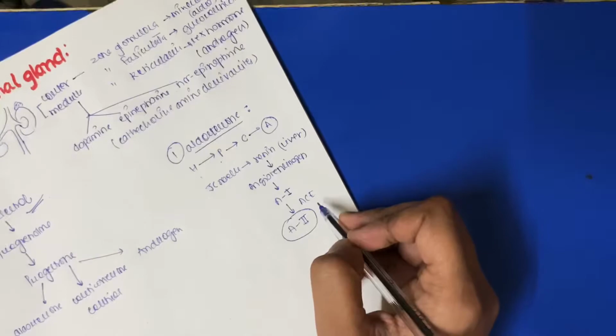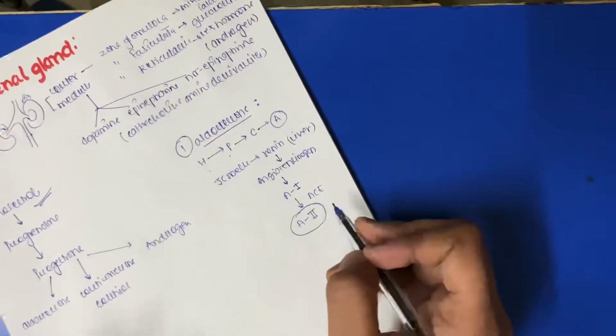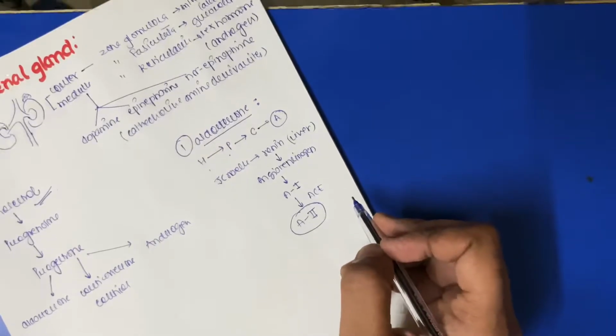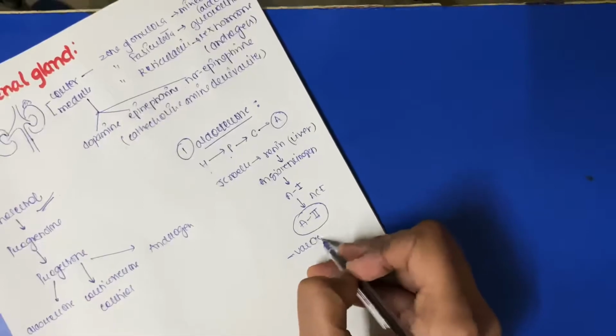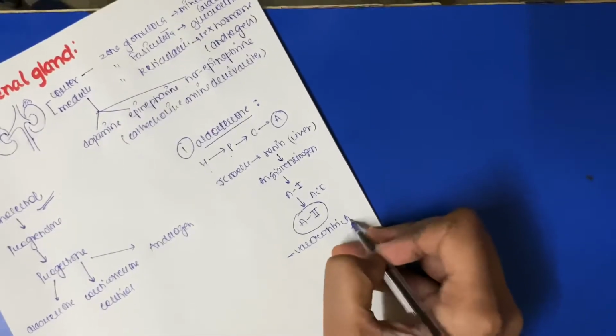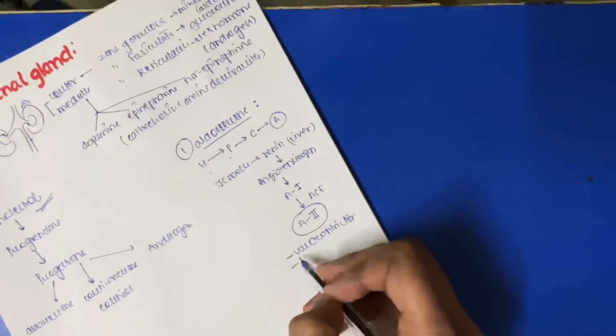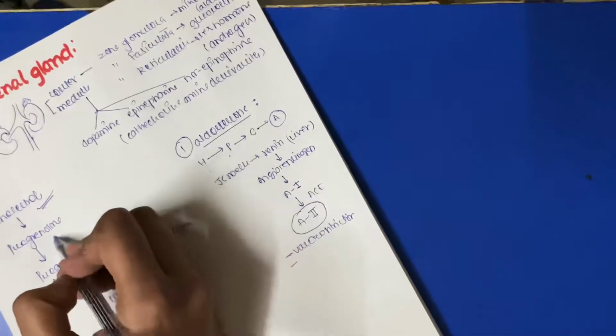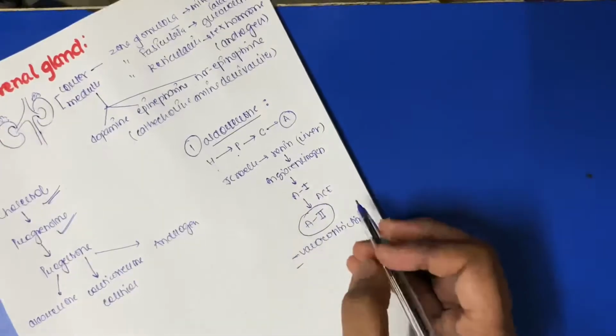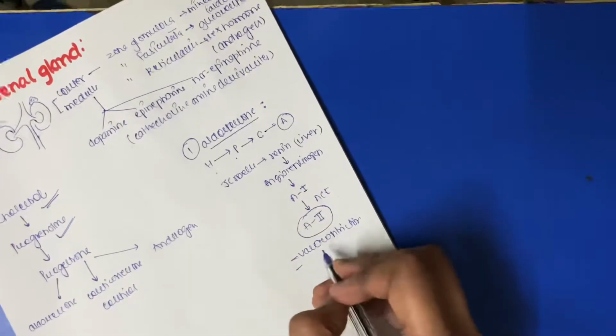Now the body is releasing excess fluids outside the body, but you want to absorb the fluids, you don't want to release the fluids. So it is a vasoconstrictor, it will help retain the fluids in the body. It will also enhance the secretion of aldosterone so that more and more aldosterone can be formed.